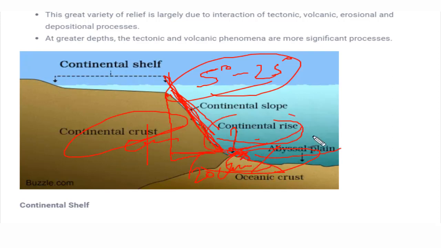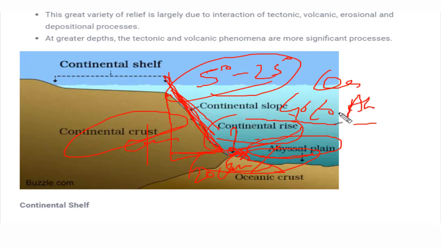And the last important factor is the abyssal plain. The abyssal plain makes up 40% of the ocean bed. That means in the ocean bed, 40% of the area consists of abyssal plain, and its nature is very simple. They are the flattest. As we can see, there was unevenness in the continental shelf, continental slope and continental rise, but the abyssal plain is the flattest and smoothest, with only very minute ups and downs. The sediments present in the abyssal plain are very minute, very small in nature, eroded from land and deposited over here. That's why they are very plain in nature.